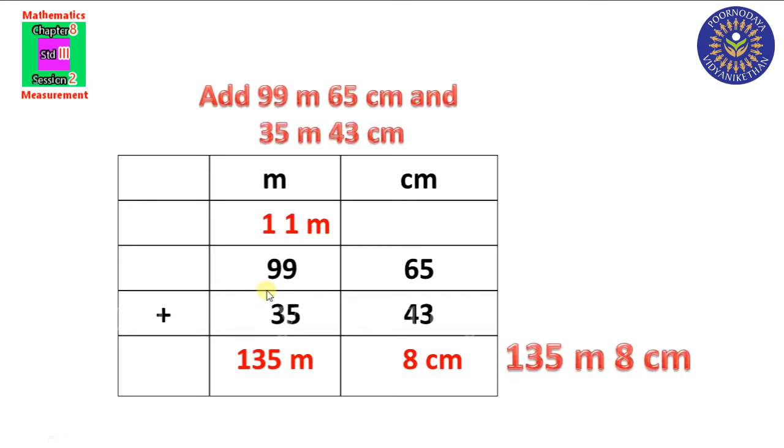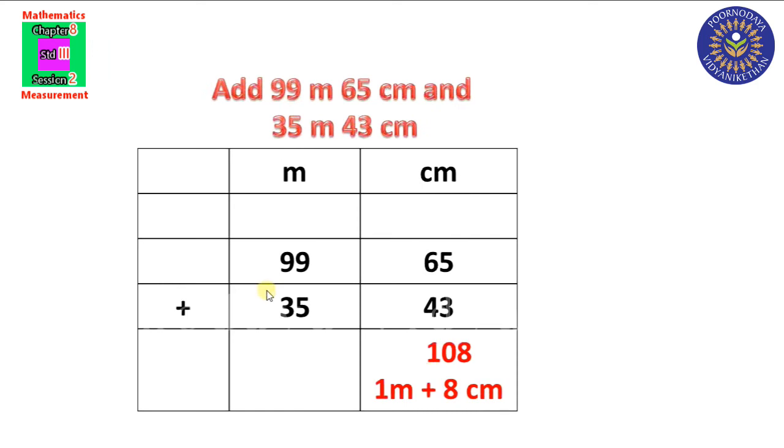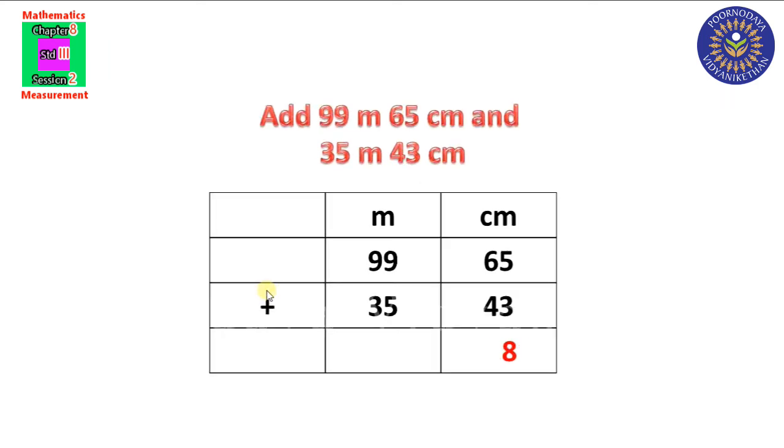Listen here. I will explain once again. First, what we have to do? Yes, we are going to add this meter and centimeter. First we have to add the centimeter column. 65 plus 43. 5 plus 3 is 8. 6 plus 4 is 10. Here 108. We are going to split this into 100 plus 8. That means 100 centimeter plus 8 centimeter.